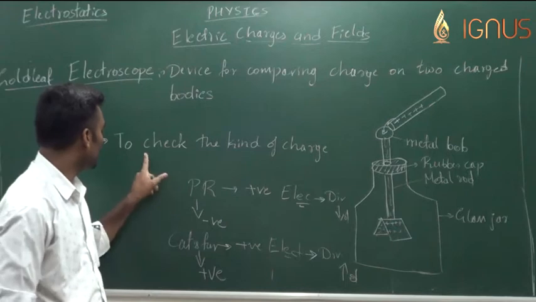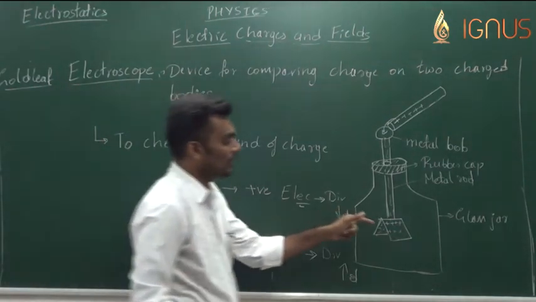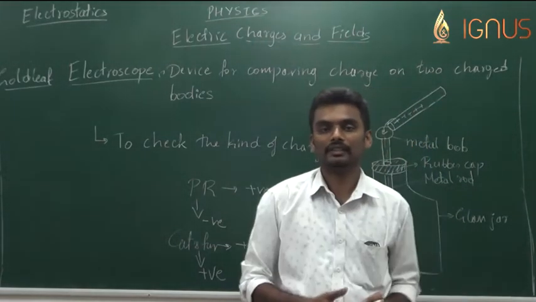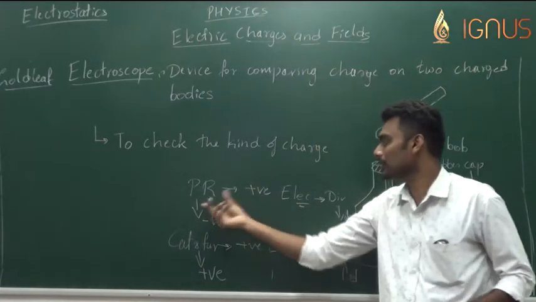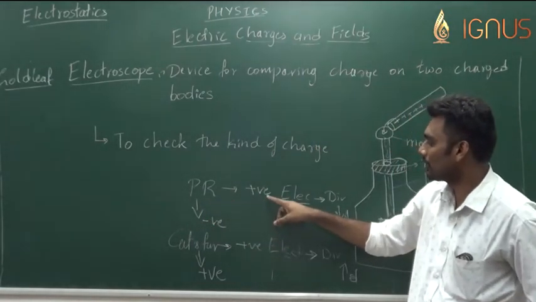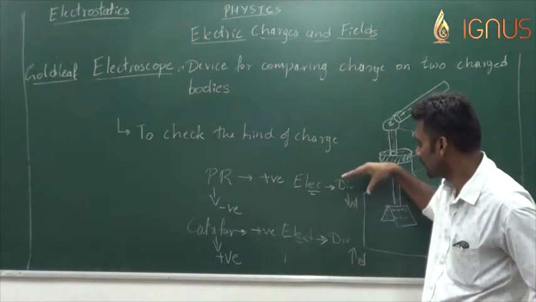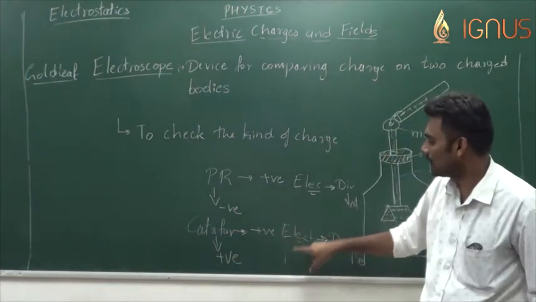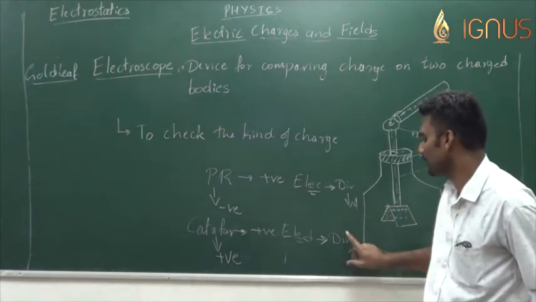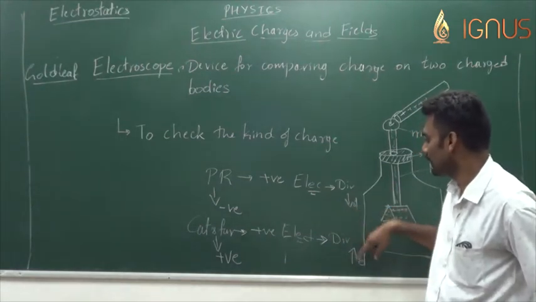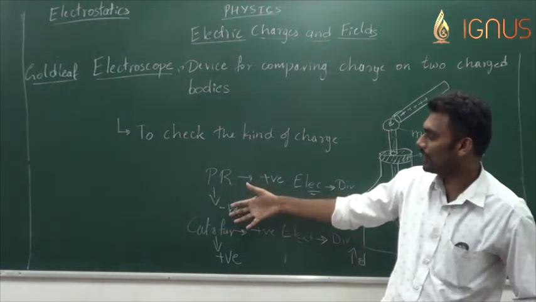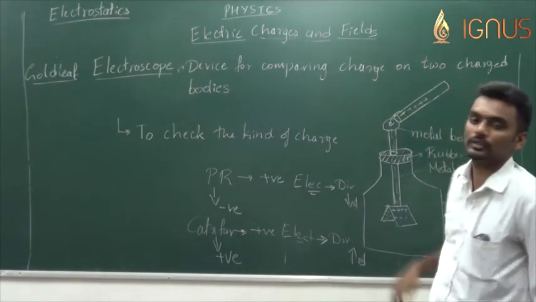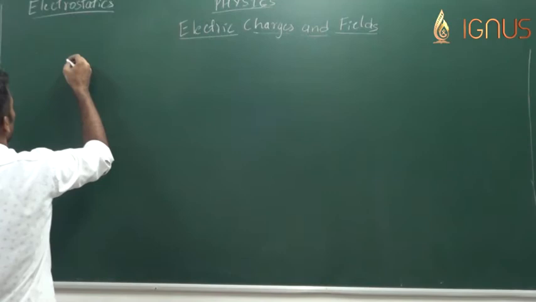Okay, so this is how we can check the kind of charge in a body using a previously charged gold leaf electroscope. Concluding, if I bring a negatively charged body in contact with a positively charged gold leaf electroscope, the divergence decreases. If I bring a positively charged body in contact with it, the divergence increases. So these observations of increase or decrease in divergence give us the idea of what kind of charge is present on the body brought in contact with the metal bob of the gold leaf electroscope.